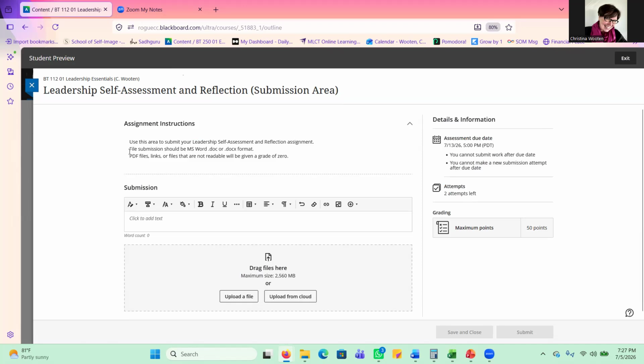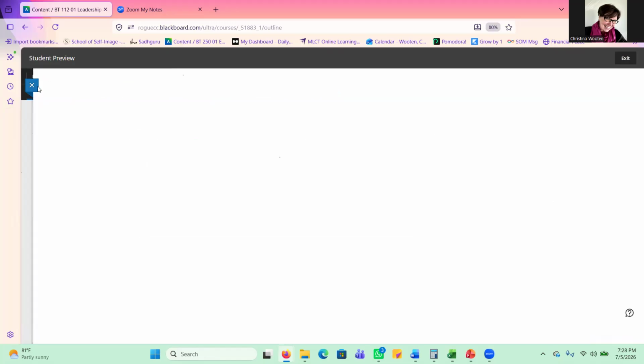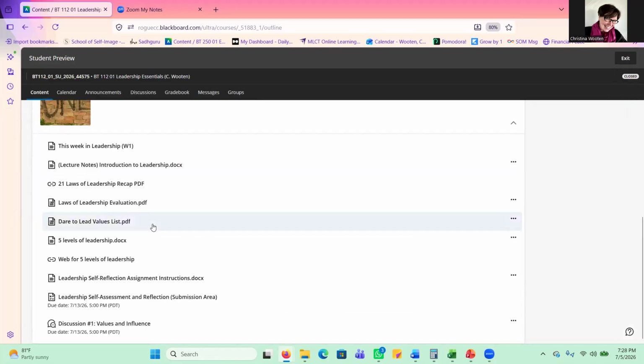And in all of our assignments for this class, you'll see this little notification. And it basically says do a .doc or a .docx format. In this assignment, it's impossible to do that because it's a PDF. So before I launch this to the class, I will fix this part. In general, though, if you're writing a paper, you want to make sure that you have a Word document as your file. Again, in this one, it's probably going to have to be either an image or a PDF because you're working from a PDF. And if you have any questions, just send me a message. I'm happy to help you with that.